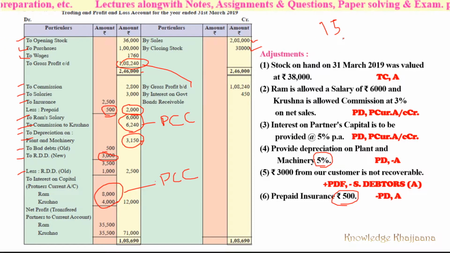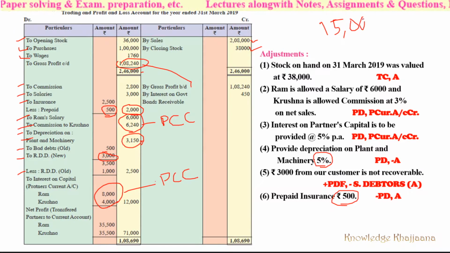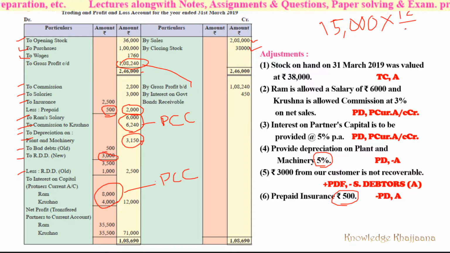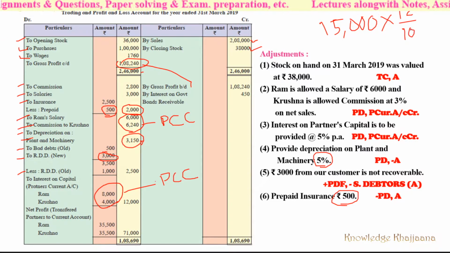So it means in this year only. This year we purchased the bonds 3 months ago, so we can get the interest for 3 months only. So 15,000. How to calculate the interest for 3 months? For that we have to look at the date on which the bonds were purchased. 15,000. The rate of interest on the bonds is 12%.